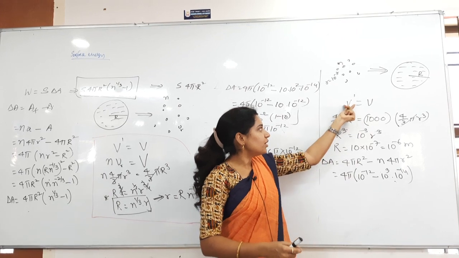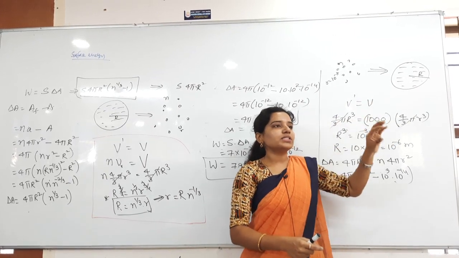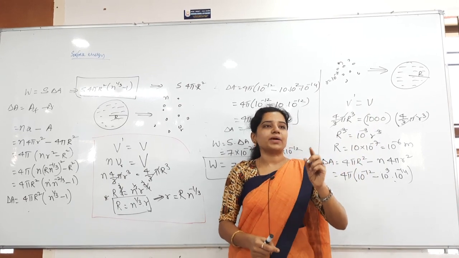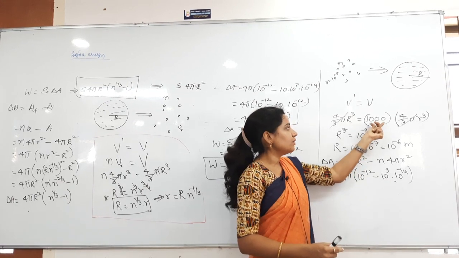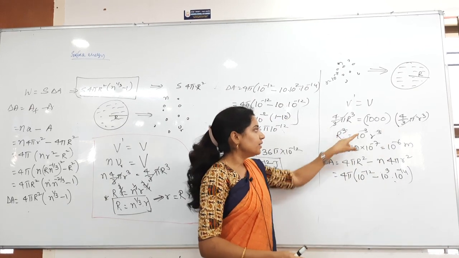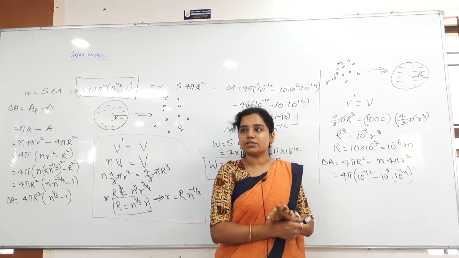Now this final volume is 4 by 3 pi into capital R cube, equal to the initial volume. Each drop has how much volume? 4 by 3 pi into small r cube. How many are there? N number of them. So n into 4 by 3 pi into small r cube. Now everything I cancelled here. This 1000 I can write as 10 cube, for easy calculation purposes.